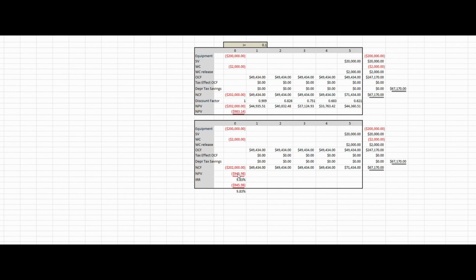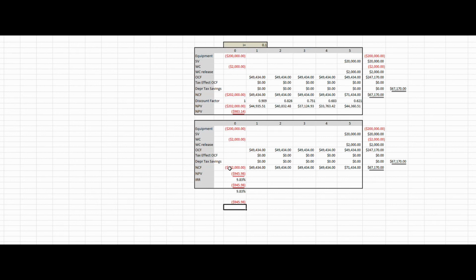An additional way to do this without working with the present value factors is simply to use some Excel functions here. So I can calculate the net present value using an Excel function. Likewise, I can calculate the internal rate of return. The internal rate of return is that discount rate at which the net present value would be equal to 0. So in order to do that, we would use the following Excel function. My discount rate's 10%, my net cash flows over the life of the project, and then add the cash flow from time period 0, and that gives me a net present value of $945,000.